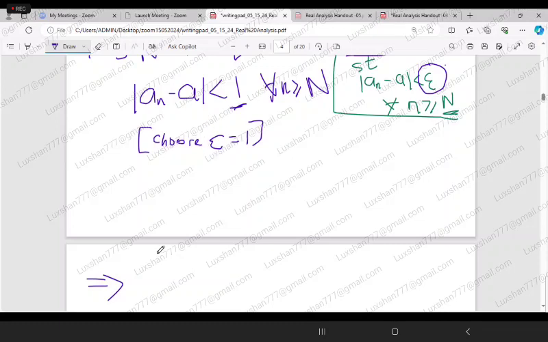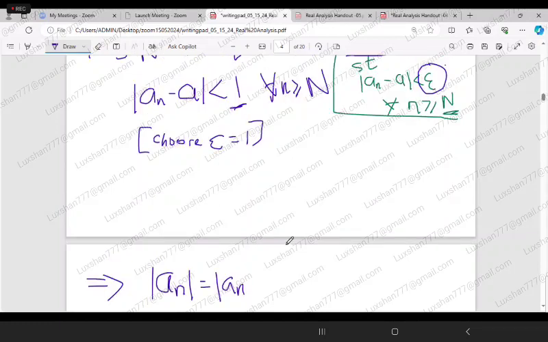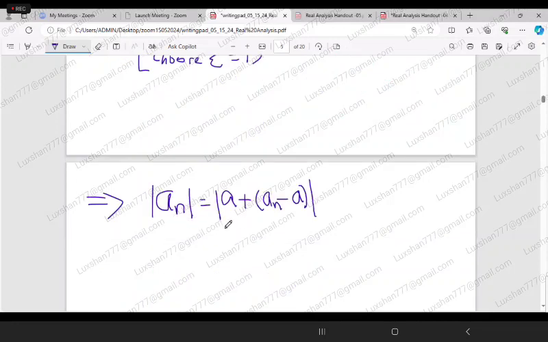Now I'm going to consider mod of a_n. I can write my a_n as a plus a_n minus a, so that the 2a can cancel, isn't it?